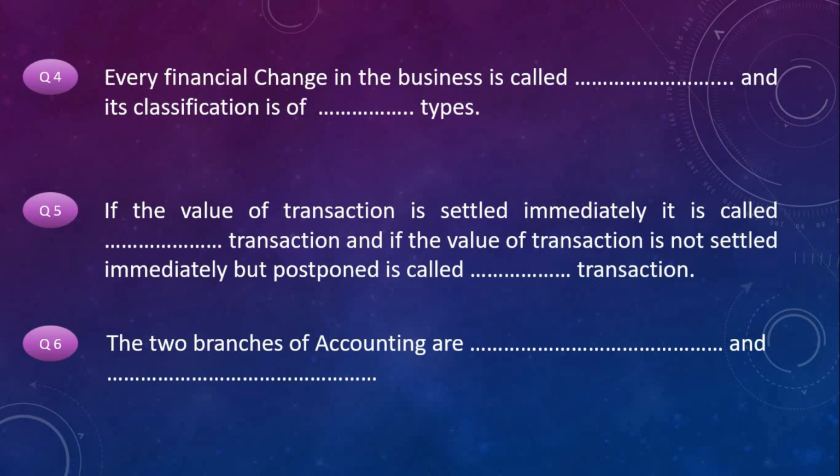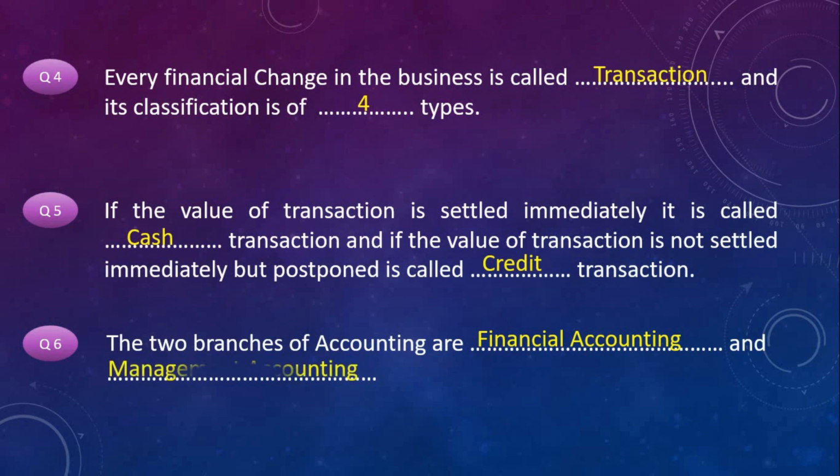The answers for these questions. Every financial change in the business is called a transaction and its classification is of four types. If the value of transaction is settled immediately, it is called cash transaction. And if the value of transaction is not settled immediately but postponed, it is called credit transaction. The two branches of accounting are financial accounting and management accounting. Shall we move on to the next set of questions?